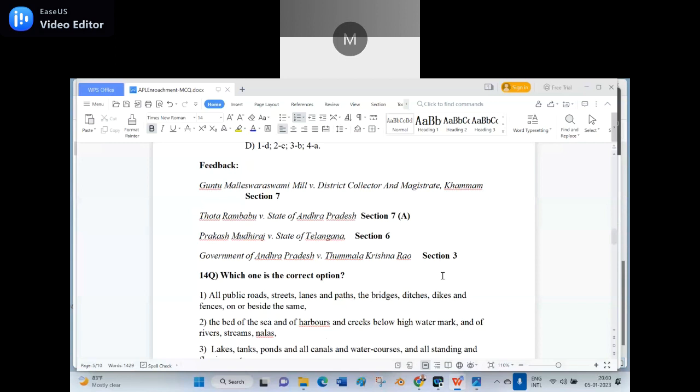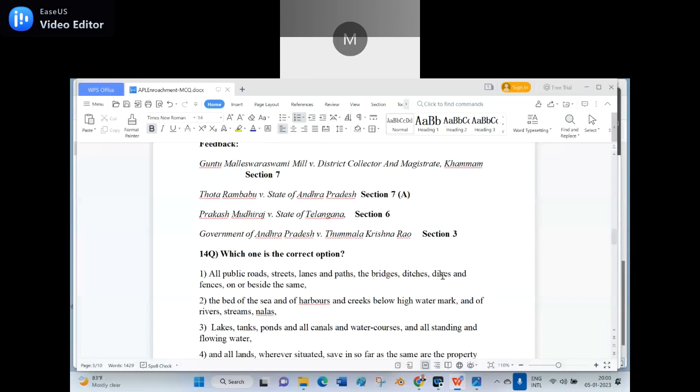Yes, 14th question. Which one is the correct option? Number 1, all public roads, streets, lanes and paths, the bridges, ditches, dikes and fences on or beside the same. See, I told you, no path. It is paths are there. Okay, next. 2. The bed of the sea and the harbors and creeks below high water mark and of the rivers, streams, nalas. 3.